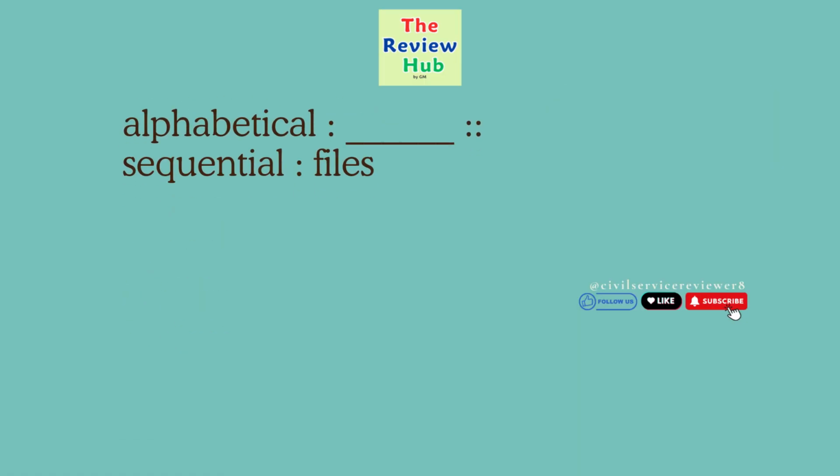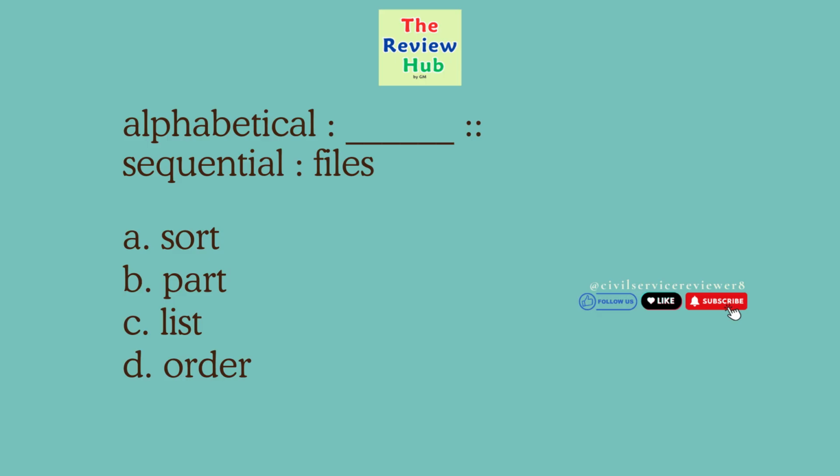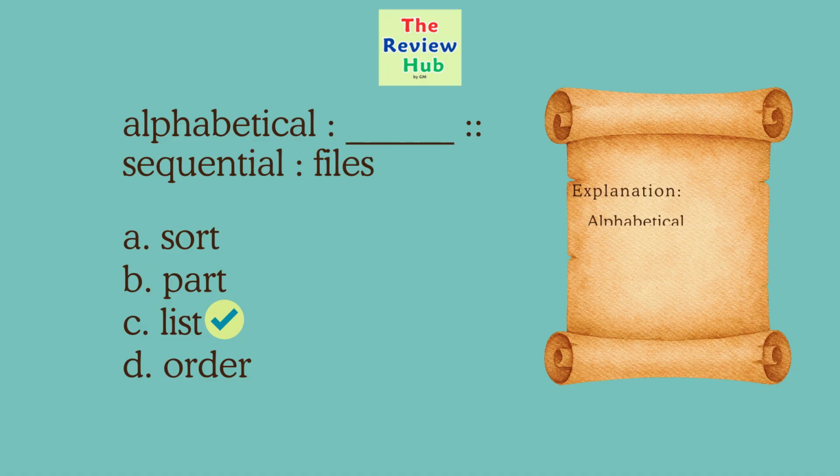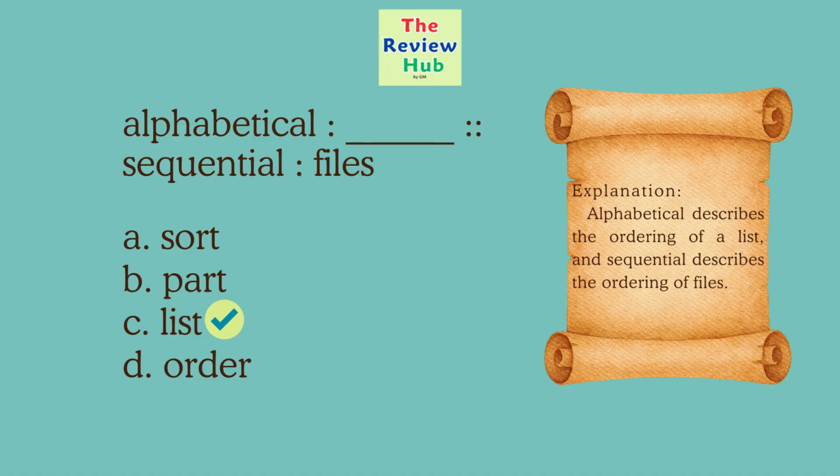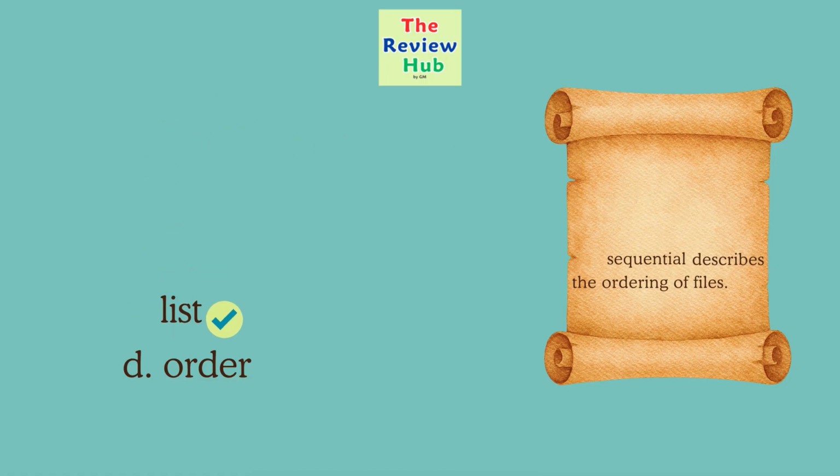Alphabetical is to blank. Sequential is to files. A. Sort. B. Part. C. List. D. Order. The correct answer is letter C. Alphabetical describes the ordering of a list, and sequential describes the ordering of files.